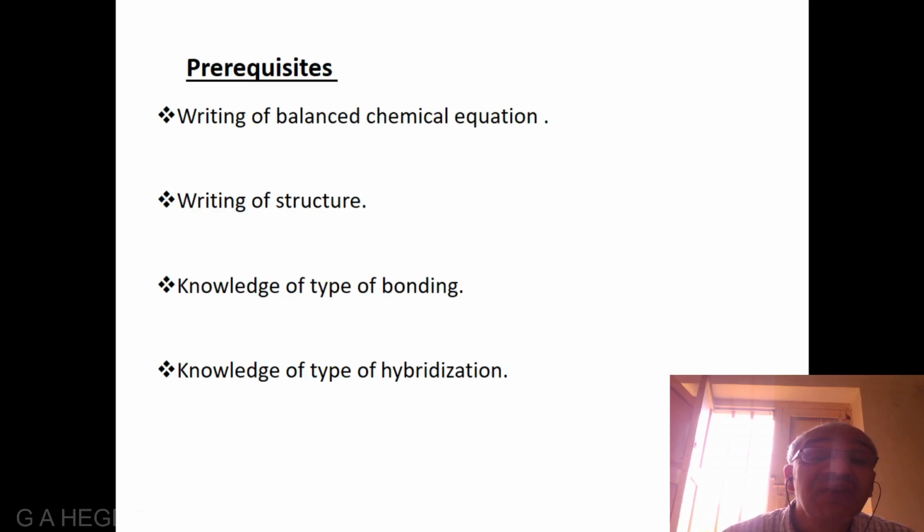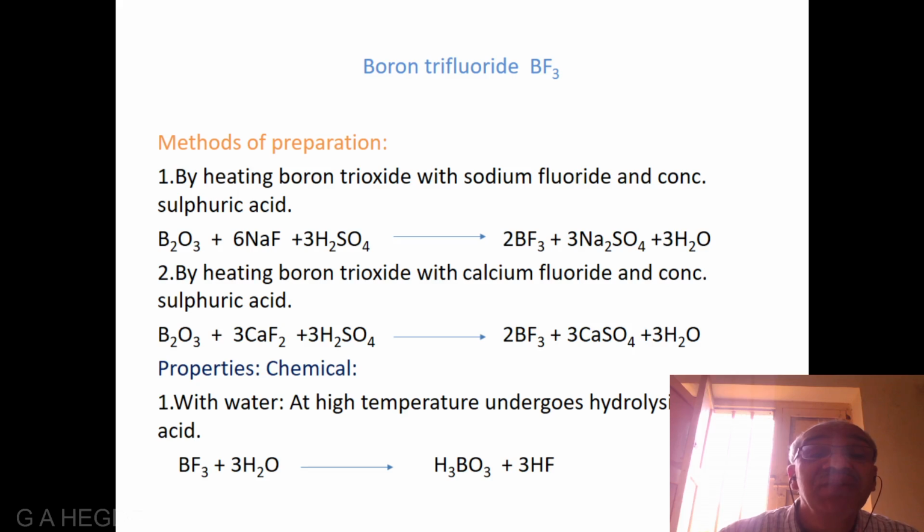In order to understand this, you must know how to write balanced chemical equations, writing of the structures, a little knowledge of type of bonding and also the type of hybridizations. With this, let us discuss about the first boron compound, boron trifluoride.